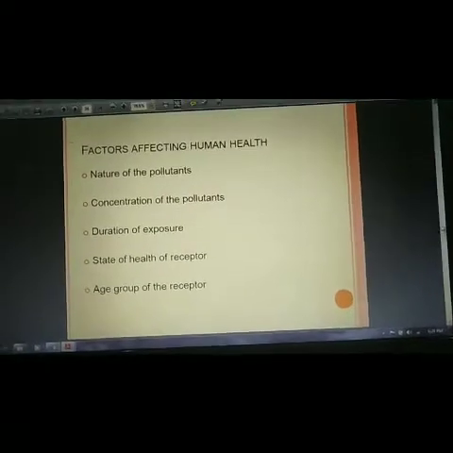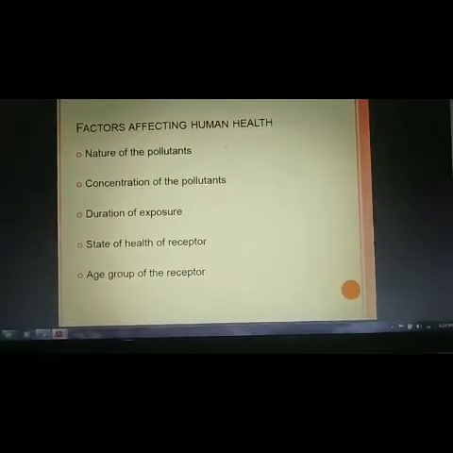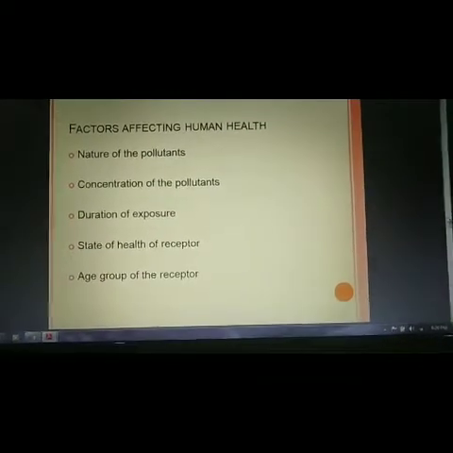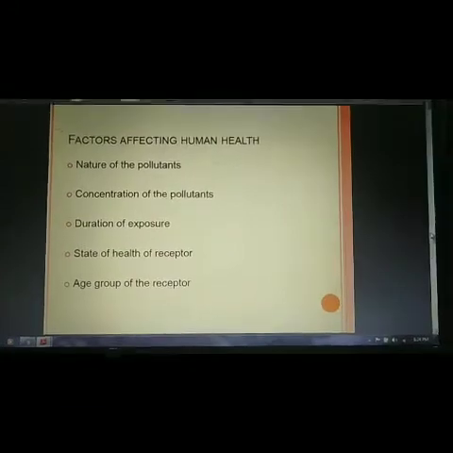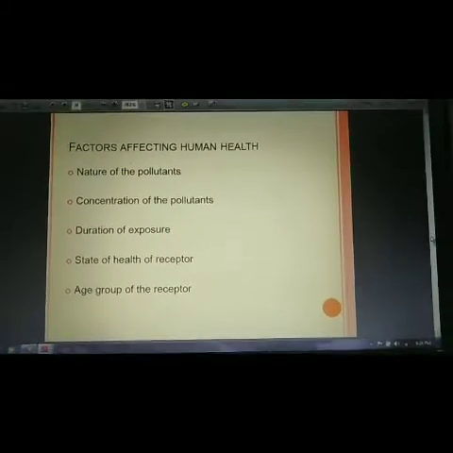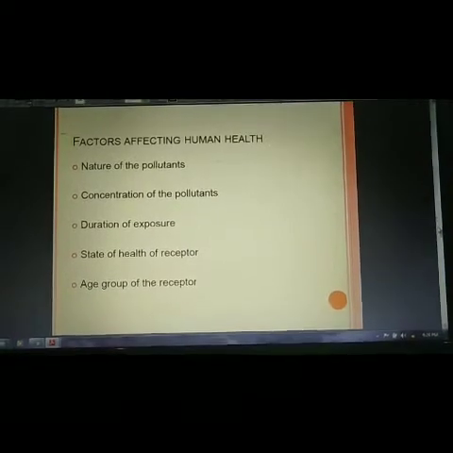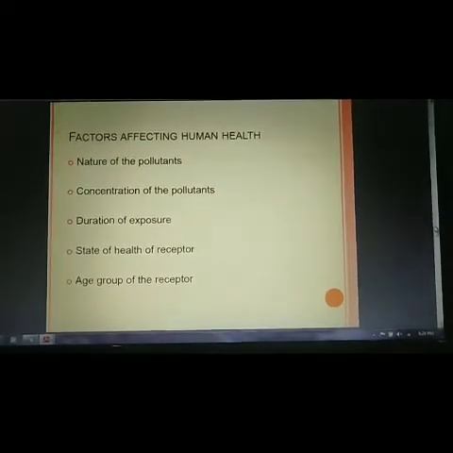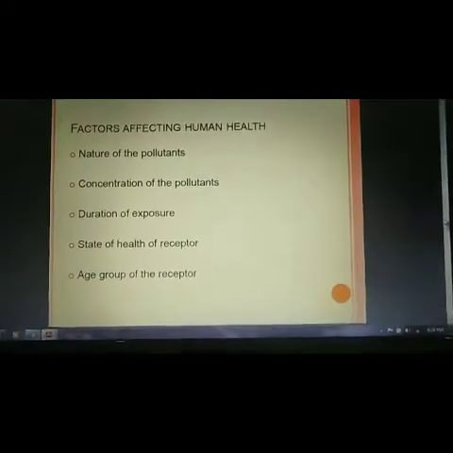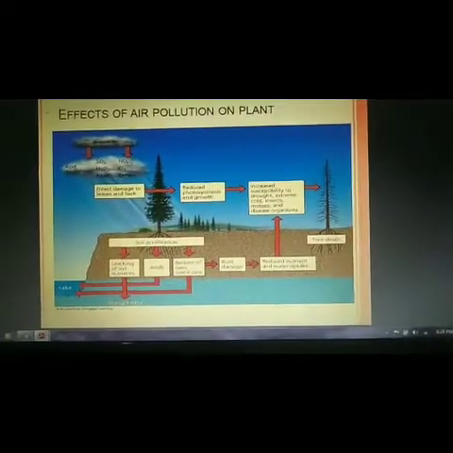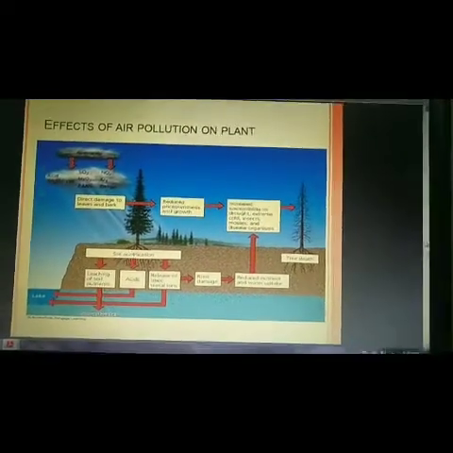So, factors affecting human health: nature of the pollutants, concentration of the pollutants, duration of exposure, state of health of the receptor, and age group of the receptor. These are the main factors that determine how air pollution or pollutants affect human health.